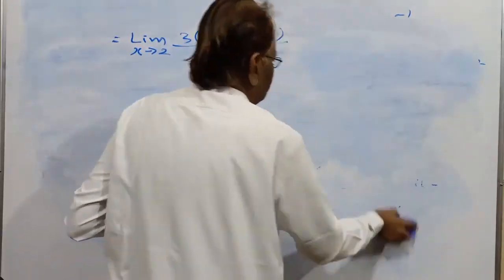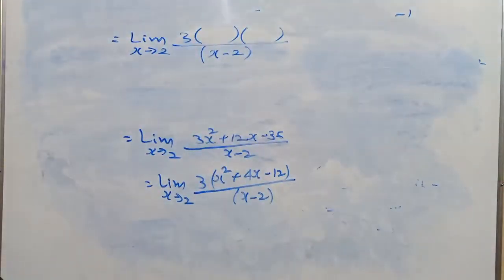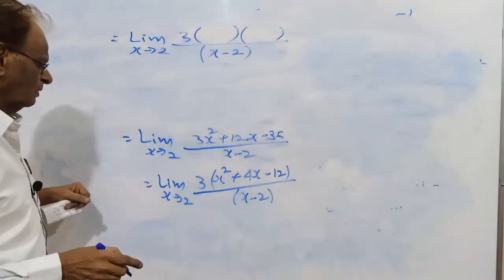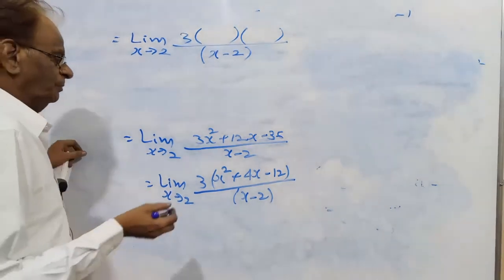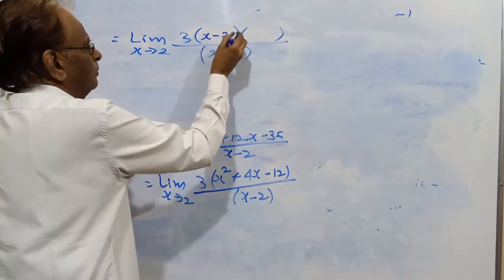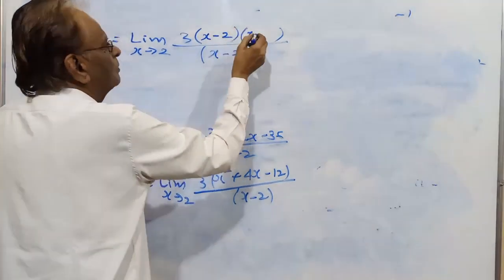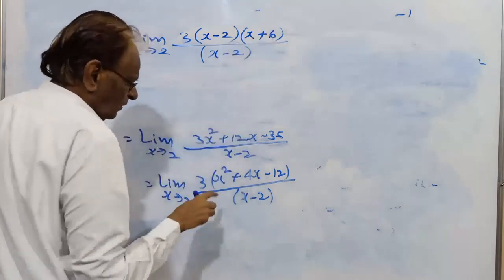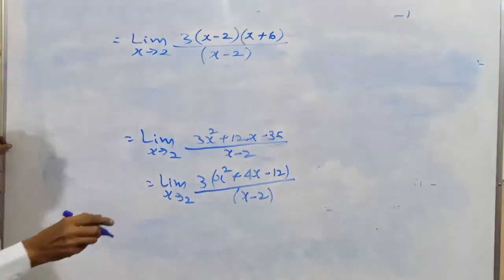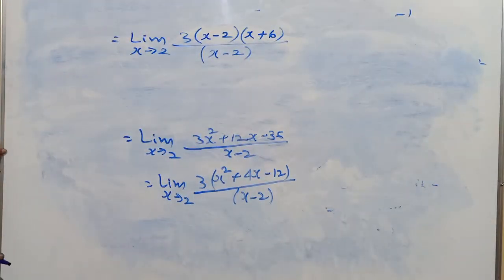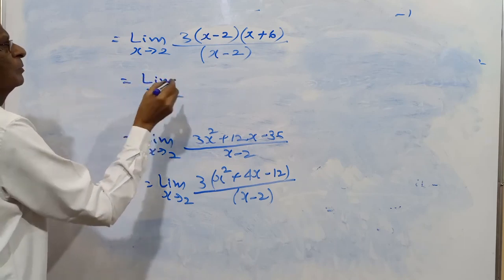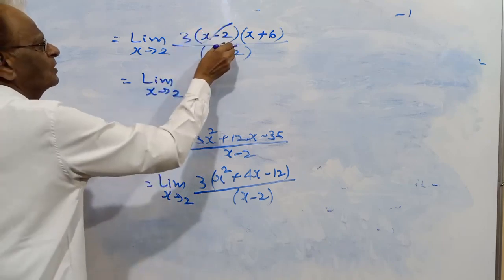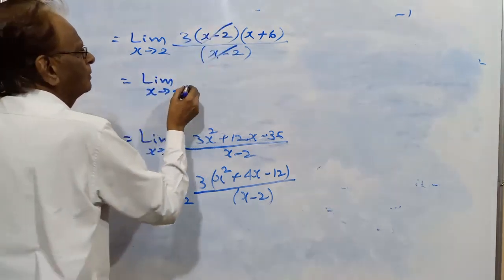Factorize, because we cannot find limit with 0 by 0. Unless we remove 0 by 0, we can't get the limit and we cannot put x equal to 2. x squared plus 4x minus 12 factors. x minus 2 cancels and 0 by 0 has gone.